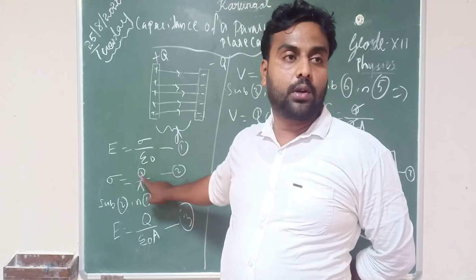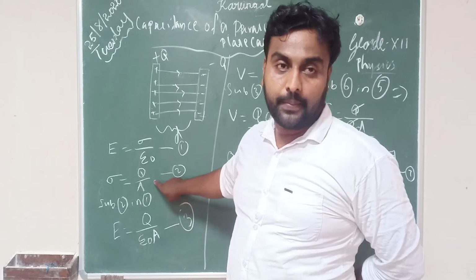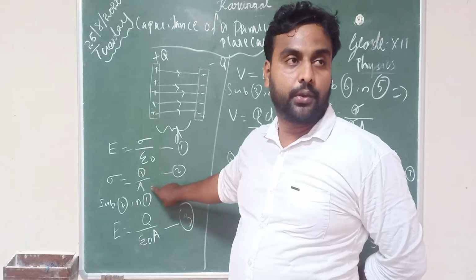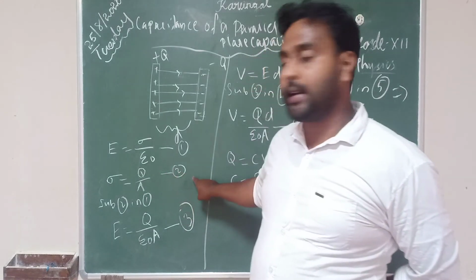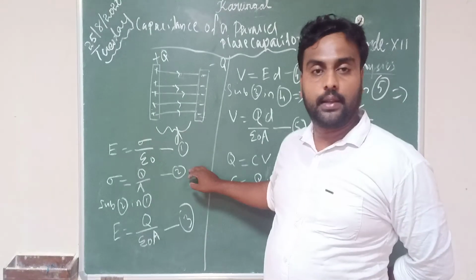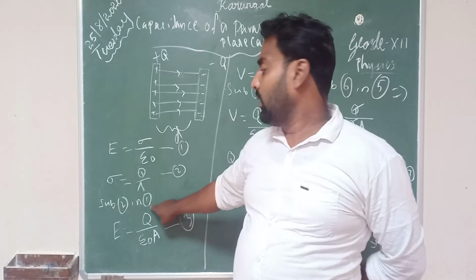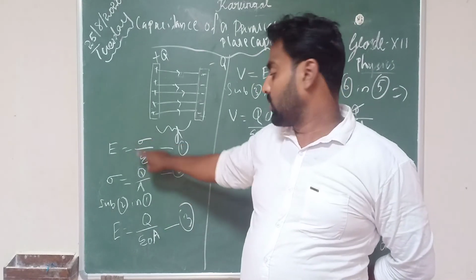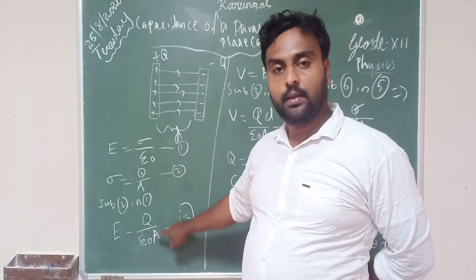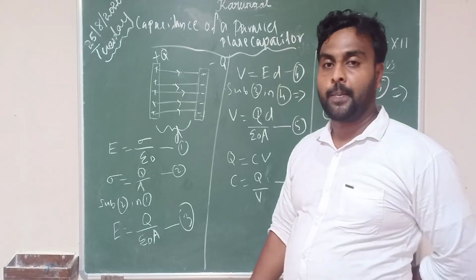Sigma is equal to Q by A, charge per unit area. Take this as equation 1 and this as equation 2. Substitute equation 2 in 1, so E is equal to Q by epsilon 0 A.